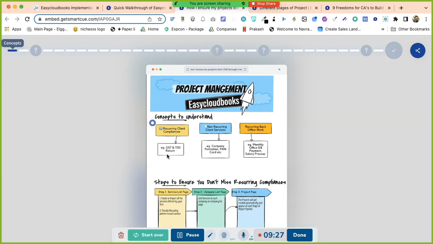Now let's understand, there are three types of jobs. Either we are doing recurring client compliance. Let me click here. Can you see here? Next is non-recurring client jobs. Suppose someone comes to you for company formation. Now it's not of a recurring fashion. We don't do a company formation job for a particular client again and again.